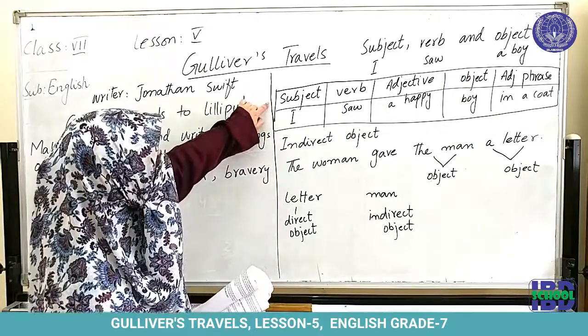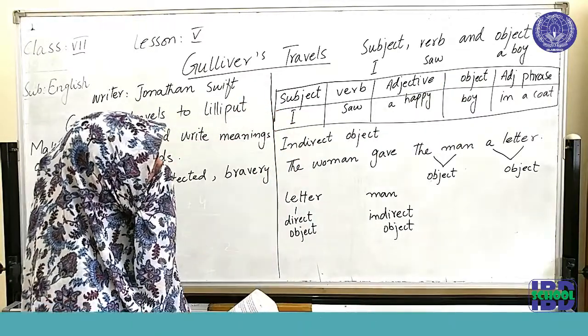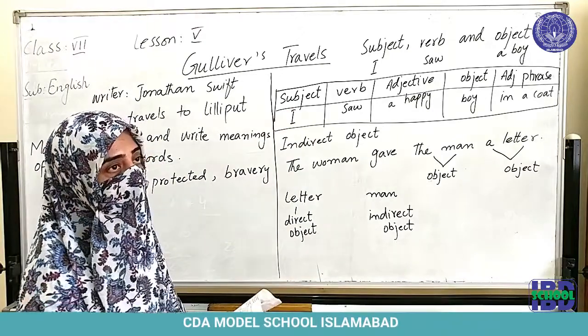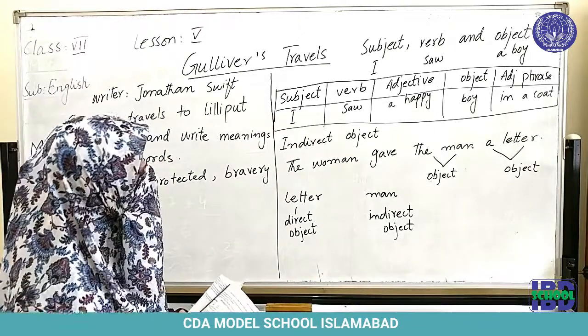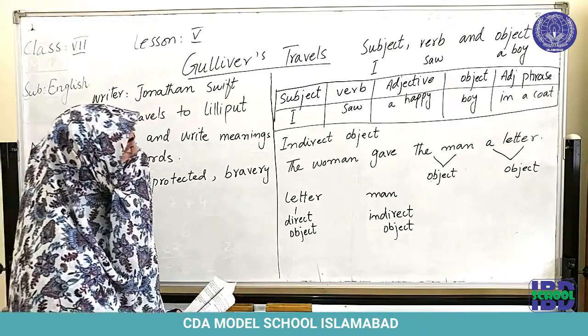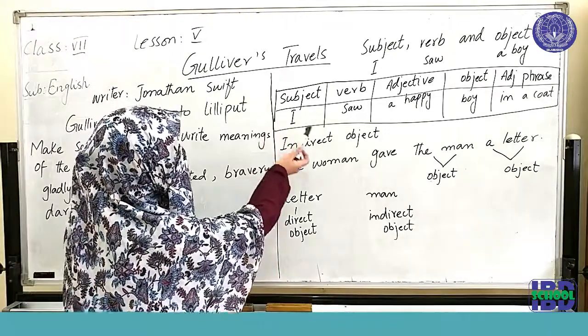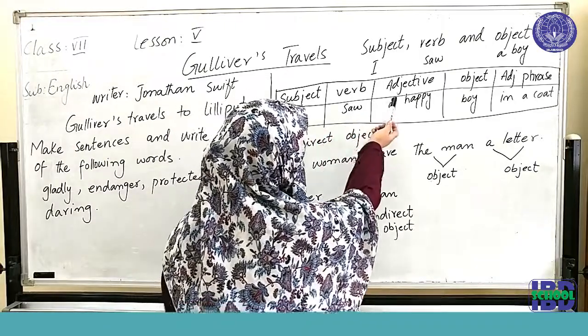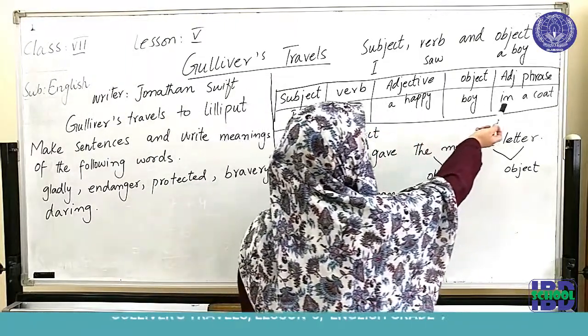Now we can add an adjective or an adjective phrase to a sentence also, and this will give additional information about the object. For example, I saw a happy boy in a coat.